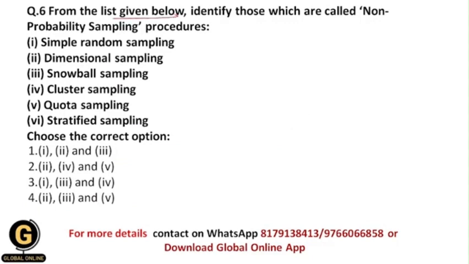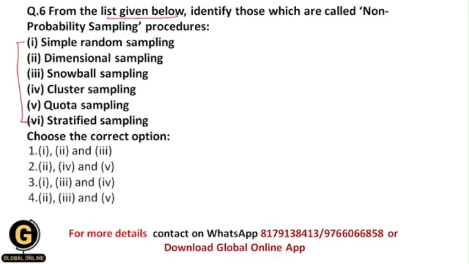From the list given below, identify those which are called non-probability sampling procedures. Here we are given different sampling procedures, and we need to identify which of them are non-probability sampling procedures. Basically there are two types of sampling procedures: probability and non-probability. In probability sampling procedures, we randomly select the participants.